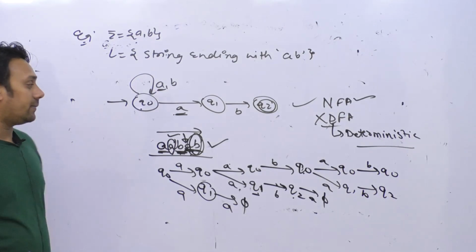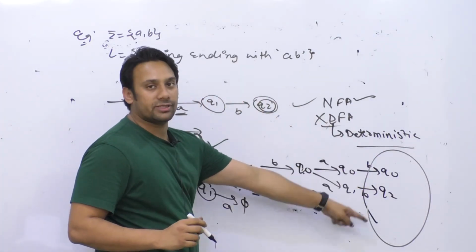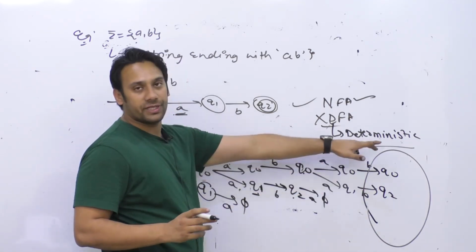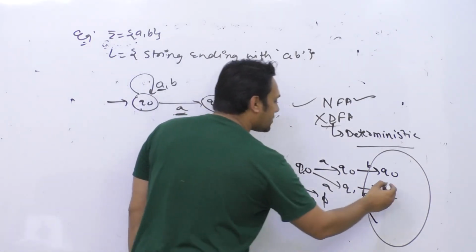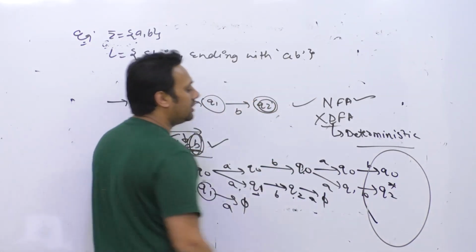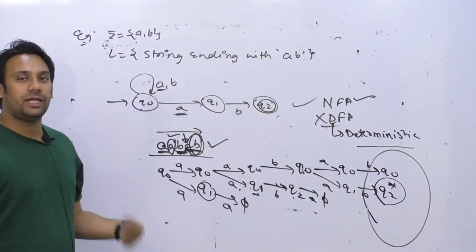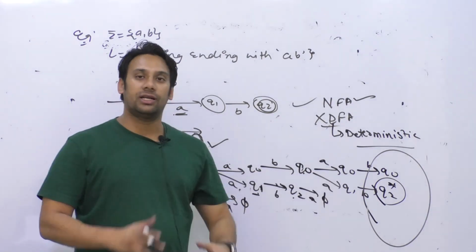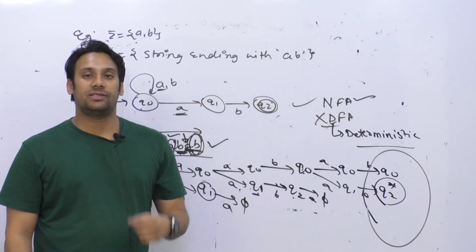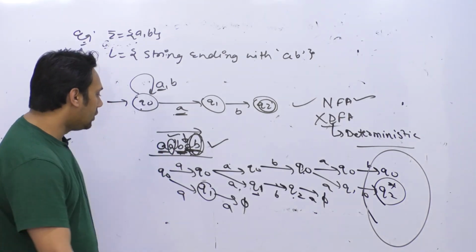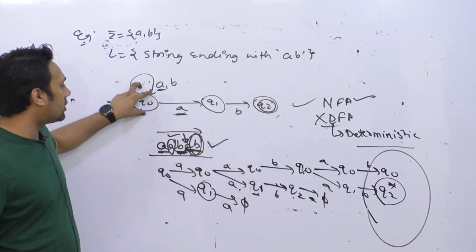After reading this entire string, whatever the last states will be, you can have 1 state, 2 states, 3 states, 4 states, 5 states, any number of states. If at least one of those states is a final state, for example here Q2 is a final state, then the string will be accepted. Otherwise the string will not be accepted.